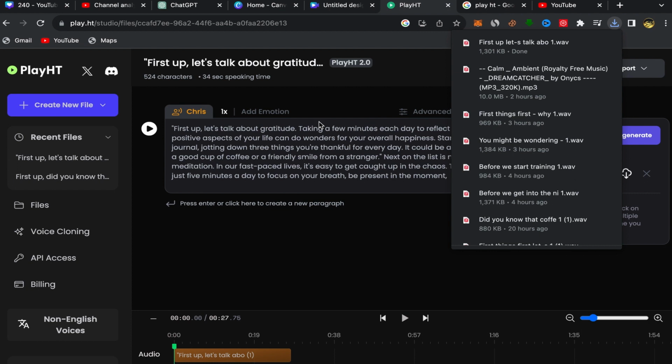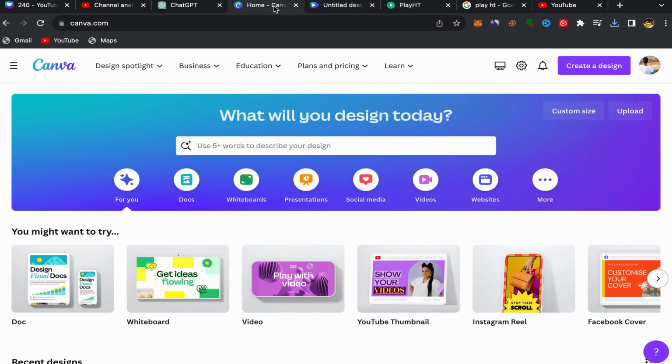Okay, what you need to do next is you need to go to Canva. We will use Canva to make an engaging and professional YouTube video. It's easy and simple. If you don't have an account on Canva, go to Google, search for Canva, sign up by using your email address. The sign up process is super easy and simple.